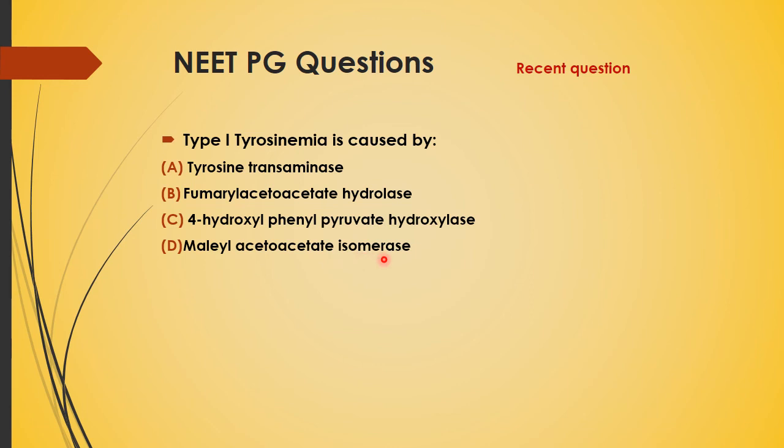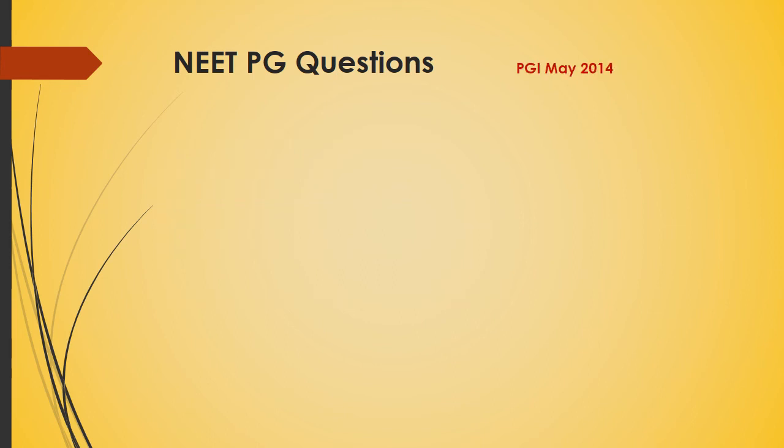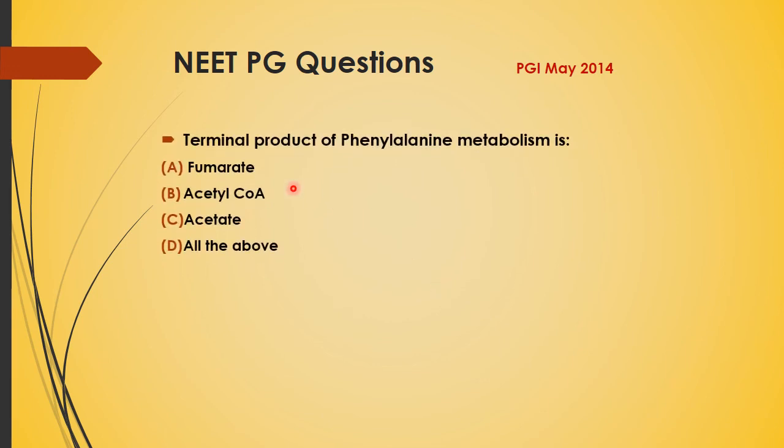And the answer is fumaryl acetoacetate hydrolase, that is type 1, the last step. Now this question was in PGI May 2014, and the question is, terminal product of phenylalanine metabolism is fumarate, acetyl coenzyme, acetate. So all these are, and the answer is all of the above, or you can tick fumarate,